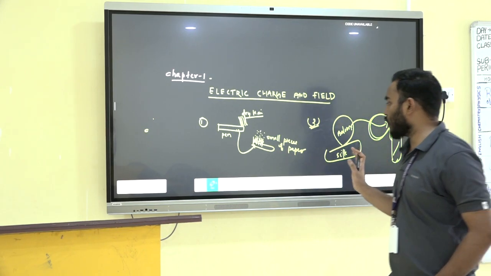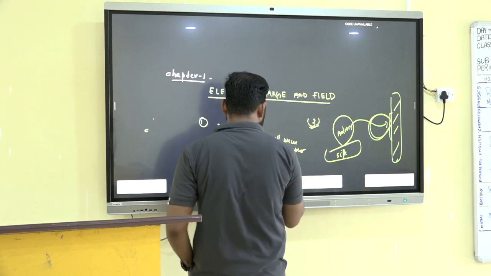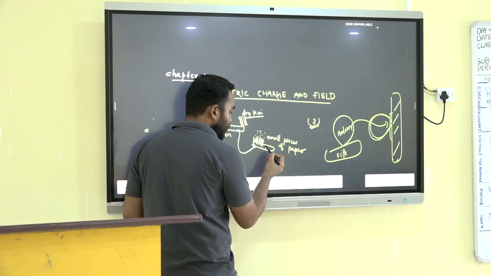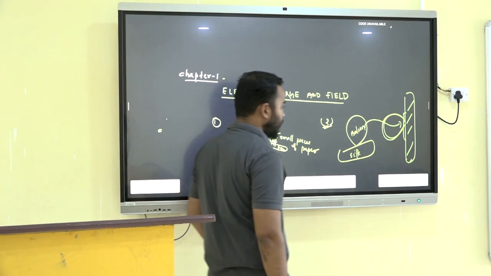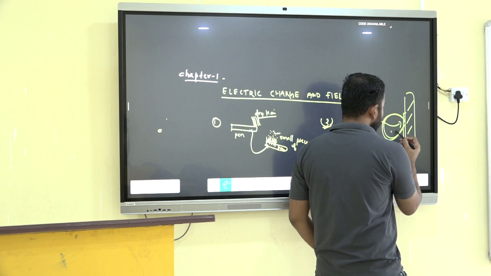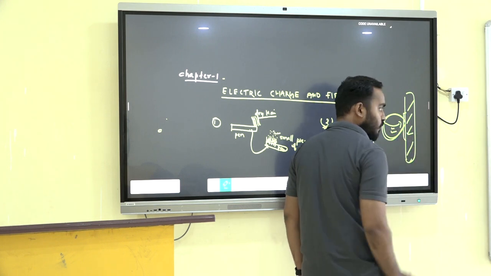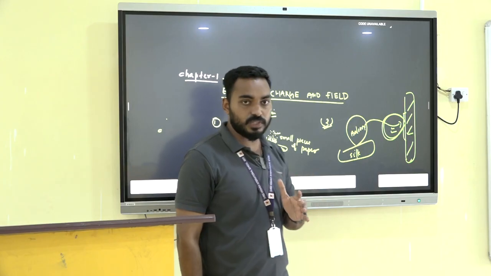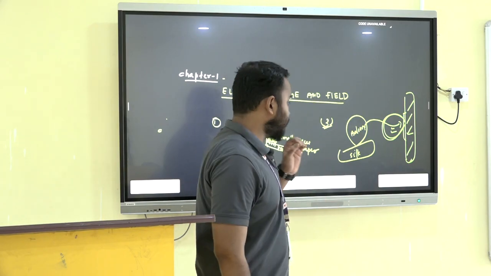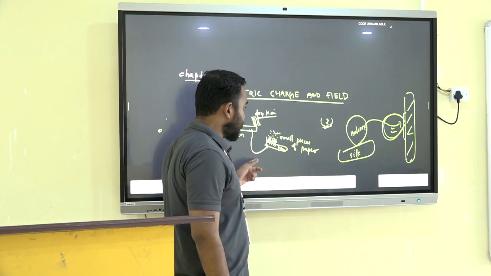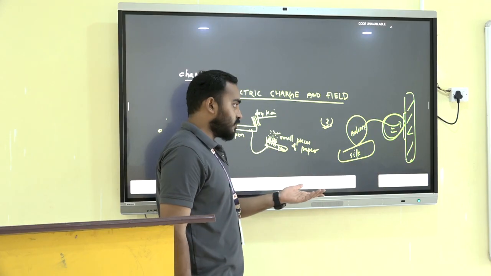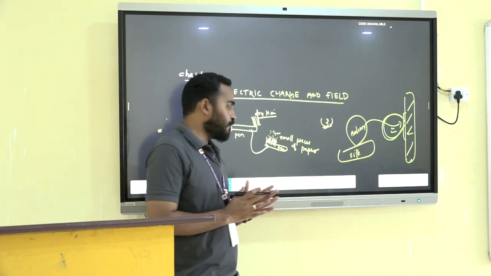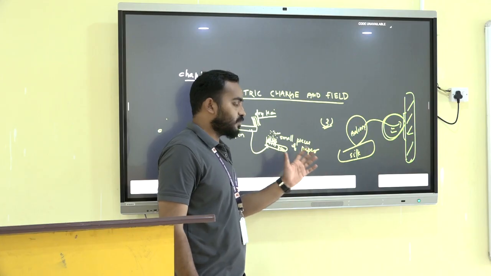So how do these two examples happen? Because there is a force of attraction. In the first example there is a force of attraction between the pen and the small pieces of paper, and in the second example between the balloon and the wall. This happens because of the presence of charge.